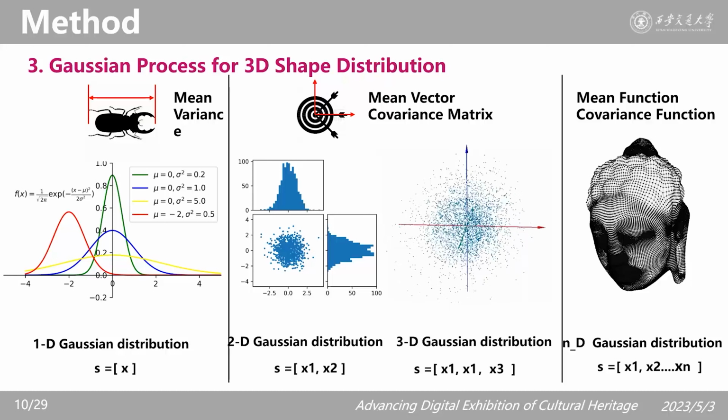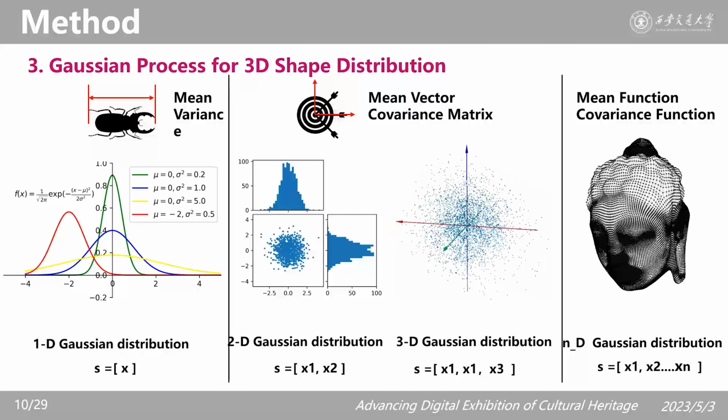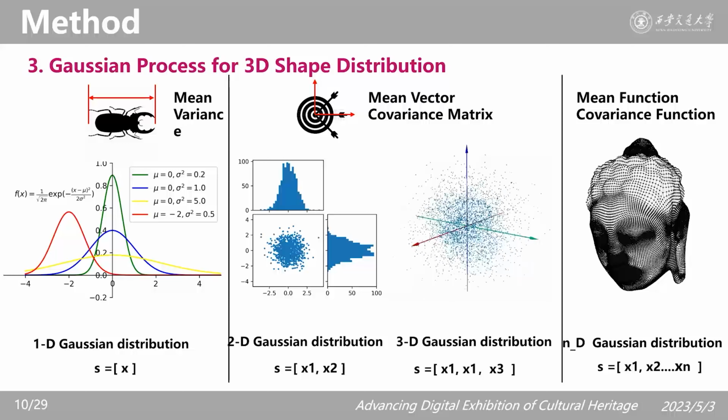The so-called Gaussian process is the extension of the multi-dimensional Gaussian distribution to the situation of a continuous domain. Gaussian distribution exists widely in our daily life. I will not discuss too many mathematical concepts here, but just give you an intuitive impression of the probability distribution.